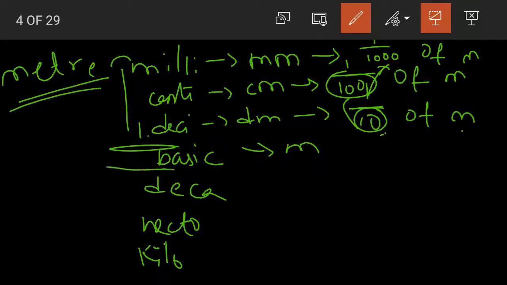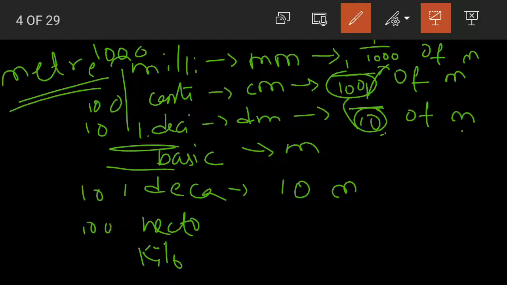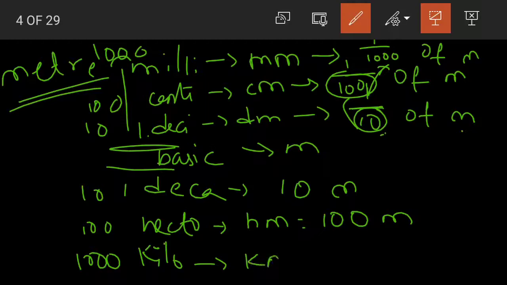Now coming to the ones that are below the basic unit of measurement, deca. 1 decameter is equal to 10 meters. You remember the order right here, 10, 100 and 1000. The same applies. 1 hectometer, hm, is equal to 100 meters. 1 kilometer, km, this we already know, is equal to 1000 meters.